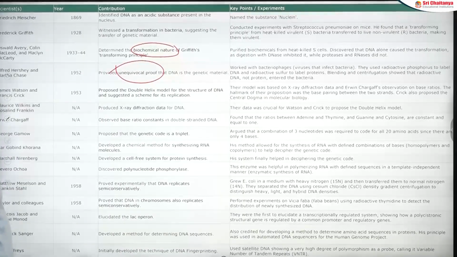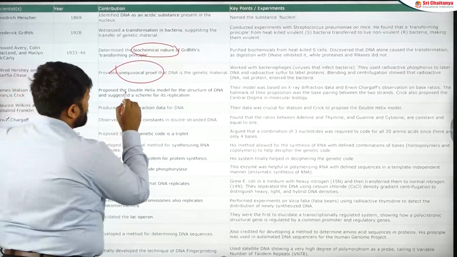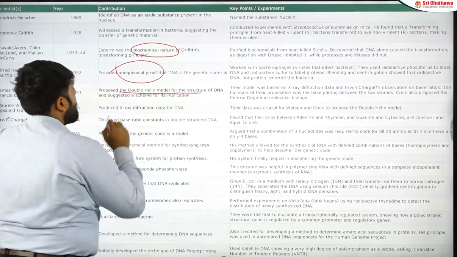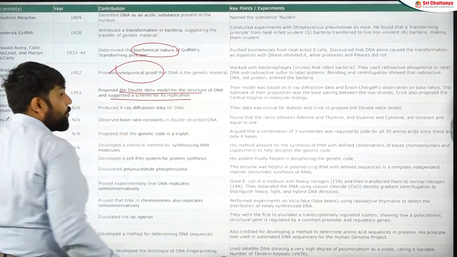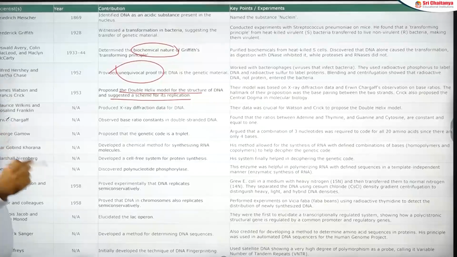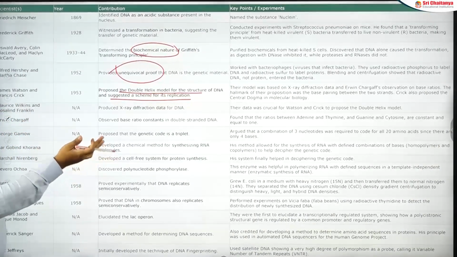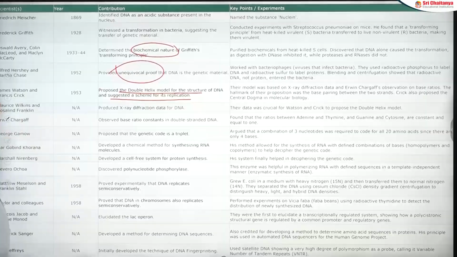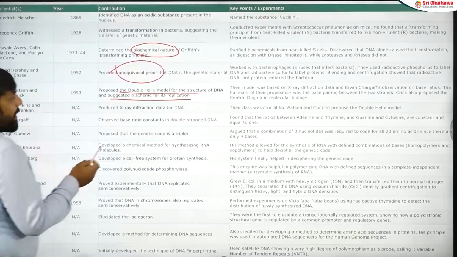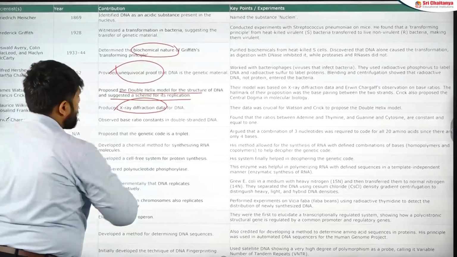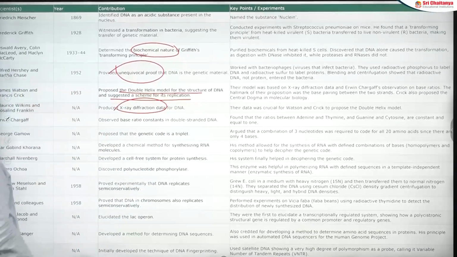Then you have Watson and Crick. They have done so many things, but we have mentioned them. They gave the double helical model. They also suggested the scheme for replication. Francis Crick comes at different places too, like the central dogma, and he also suggested the adapter molecule. Then you have Maurice Wilkins and Rosalind Franklin. They are known for X-ray diffraction data, which was used by Watson and Crick to give the helical model.